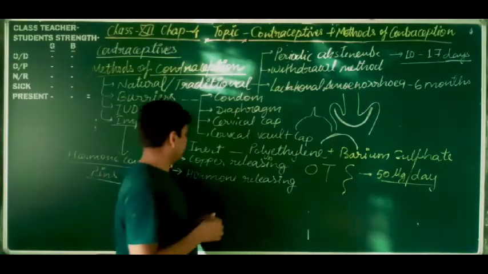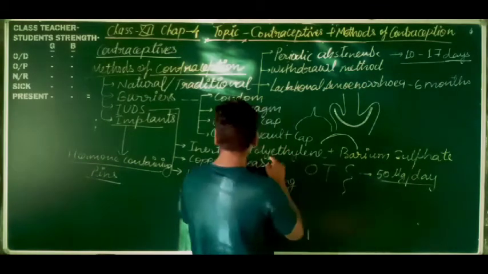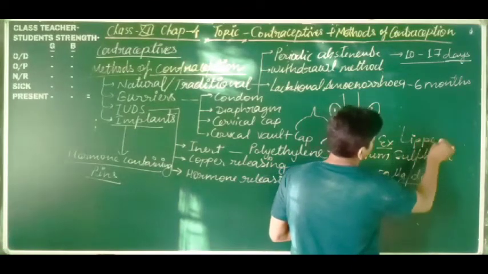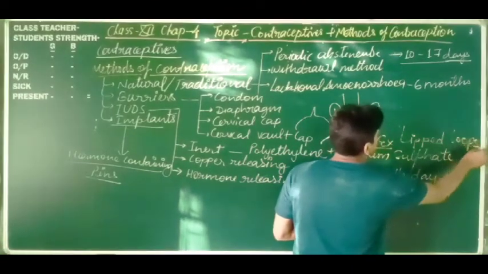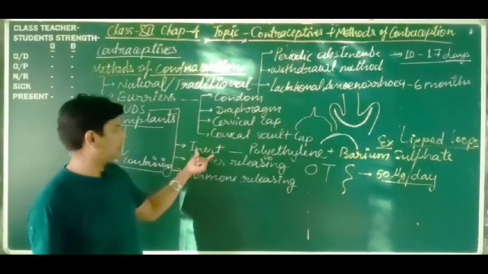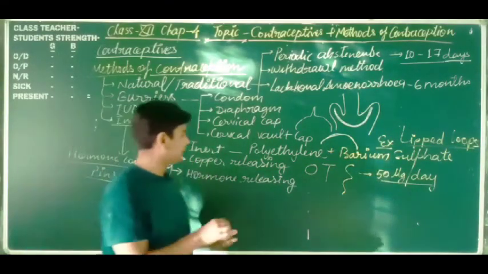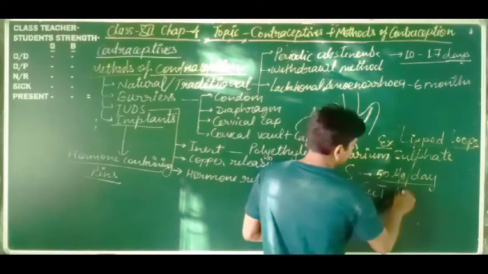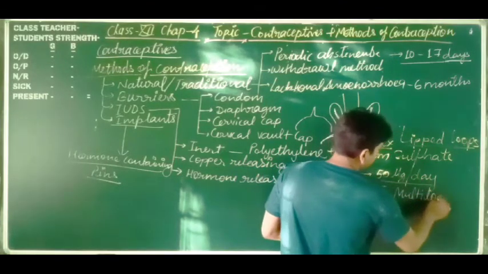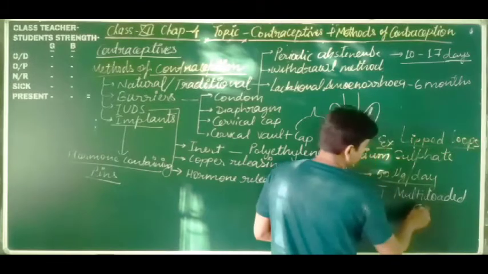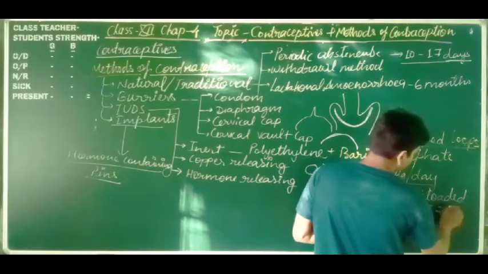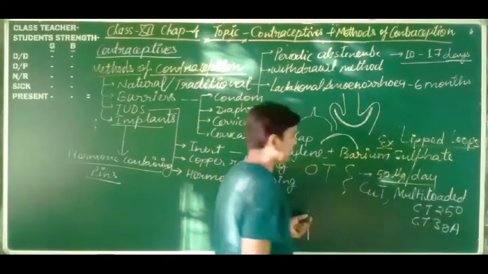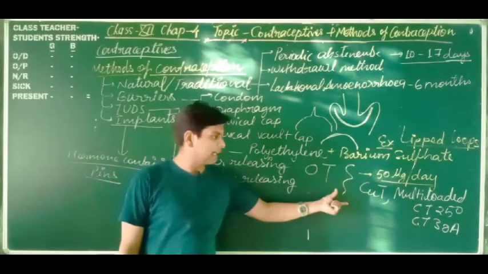So here, what is the example of inert IUD? The example of inert IUD is the Lippes loop. What is the example of copper releasing IUD? This is copper T, multiload copper T 250 and copper T 380A. So these are the different types of copper releasing IUDs.